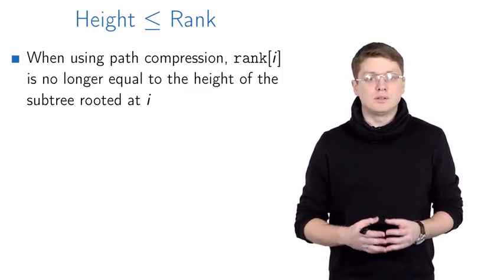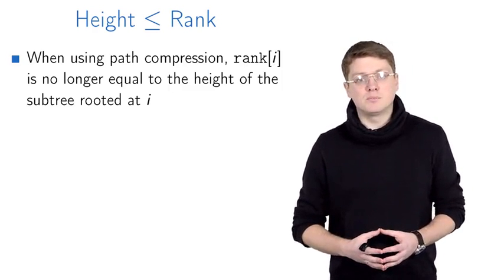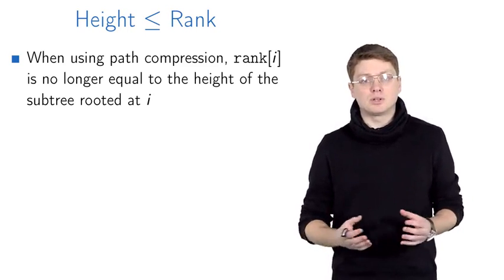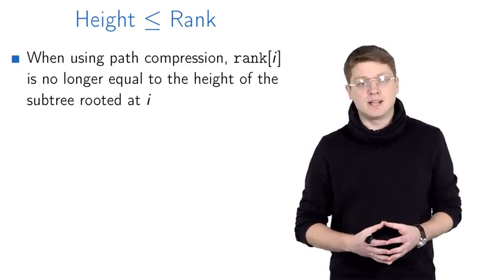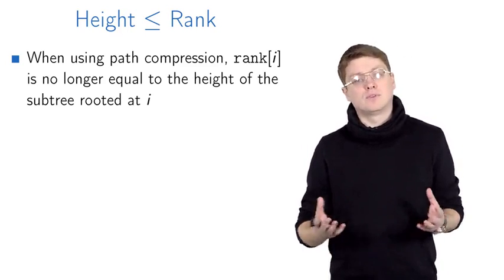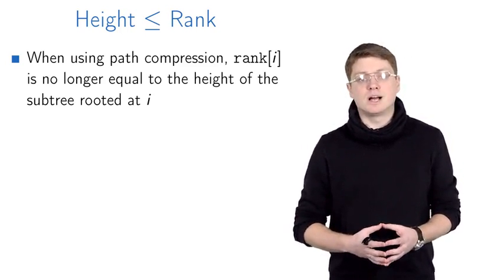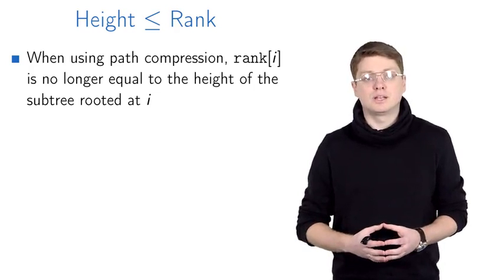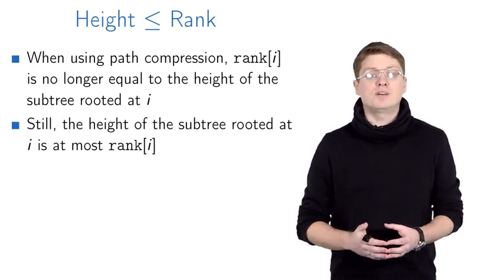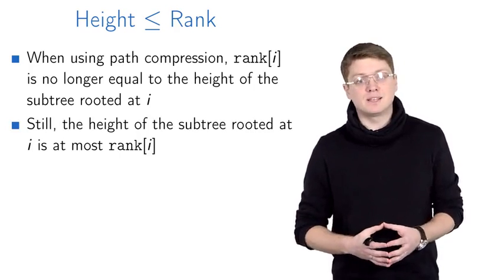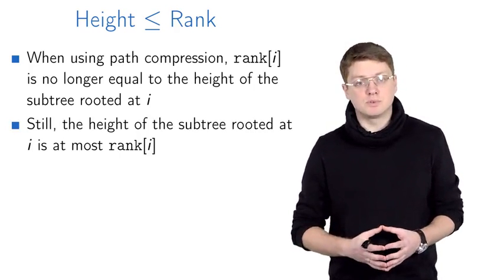First of all, note that since we are now using path compression, it is no longer the case that the rank of node I is equal to the height of the tree rooted at vertex I. However, it is still true that the rank is an upper bound on the corresponding height. Let me illustrate this with a toy example.